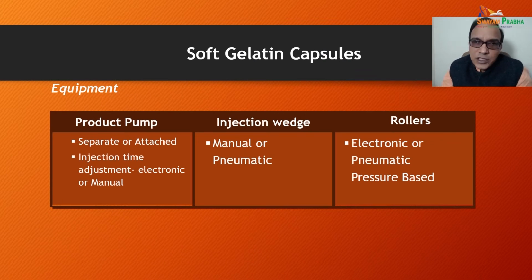Now, soft gelatin capsules, what are the equipments involved? Product pump, injection wedge, rollers. Product pump and separator may be separate or attached. Injection time may be adjusted electronically or manually. The injection wedge may be manual or pneumatic, while the rollers may be electronic, pneumatic, or pressure based.